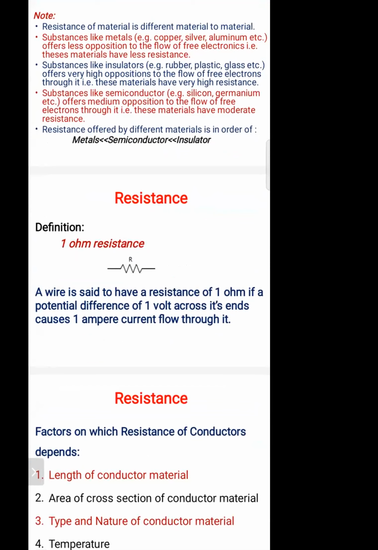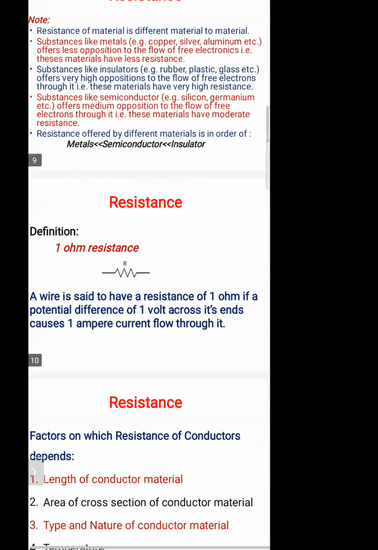So that is what we call insulators. Next one, take a small heading: 1 ohm resistance definition. To take that 1 ohm resistance definition.